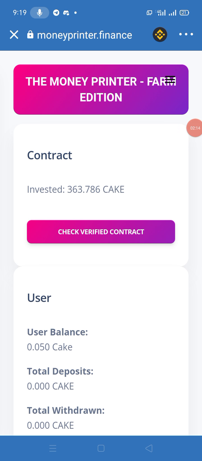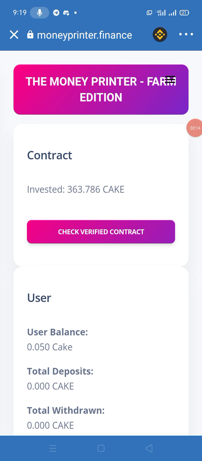It means that I already purchased 0.05 cake, to show you how we can use and how we can invest our cake within their website, because you will be able to purchase their plans with the cake. So first it is necessary that you purchase their cake. We will discuss in detail how we can purchase their cake and how we can invest their cake in their website to earn a huge profit.